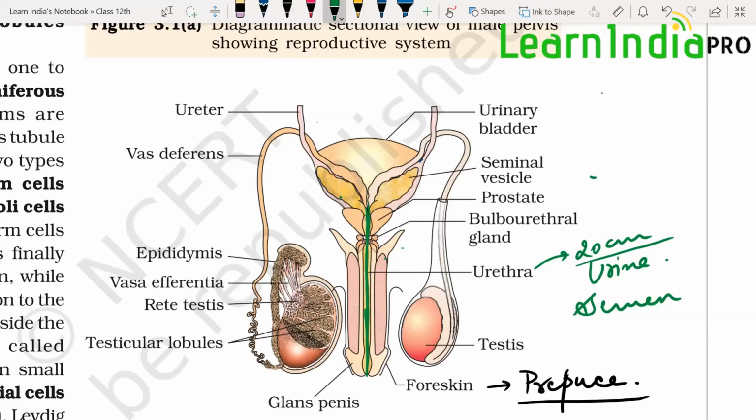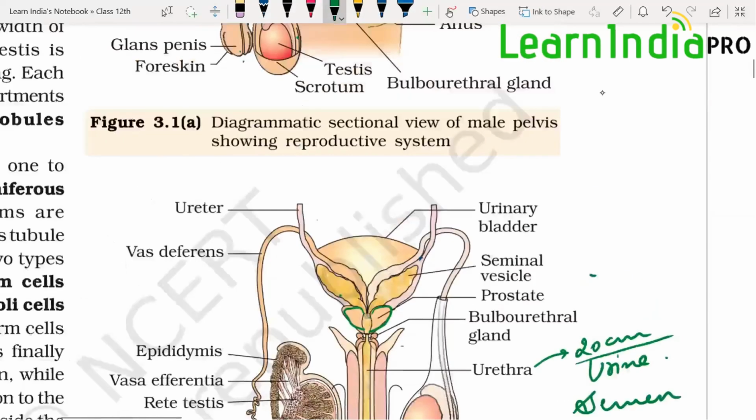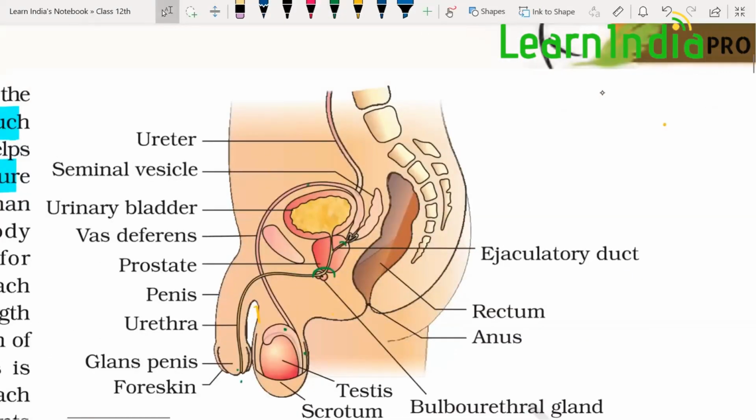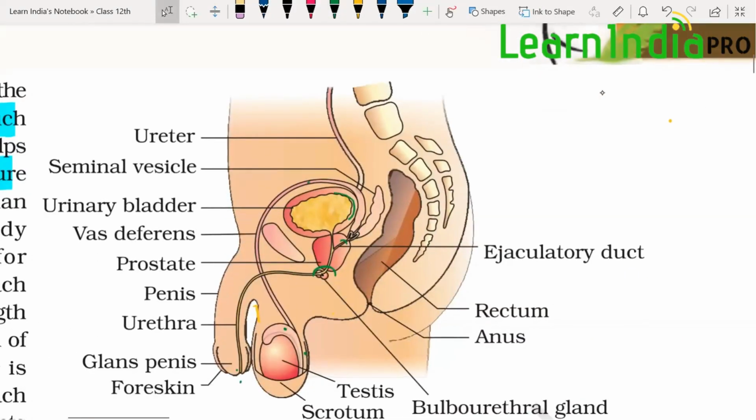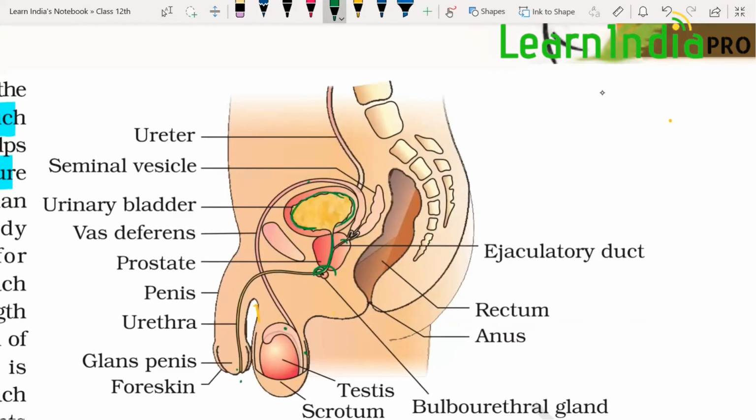Now, what are the three parts? The first part of the urethra is surrounded by the prostate gland. If we see this diagram, this complete urinary bladder is opening into the urethra. This complete is urethra.